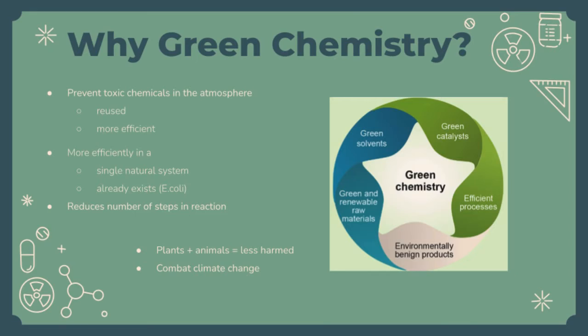It is important to note the green chemistry aspect of this experiment. Previous types of chemistry release toxic chemicals into the atmosphere. However, to include a more green aspect of the procedure, chemicals are now either reused or used more efficiently. In this case, the chemicals are used more efficiently in a single natural system that already exists, rather than contaminating the planet with another non-biodegradable system or chemical. It also reduces the number of steps in the reaction and uses renewable substrates. By using greener chemistry, plants and animals will suffer less from the toxic chemicals being released, and it is a way to combat climate change, which has been a rising global concern in the scientific community.